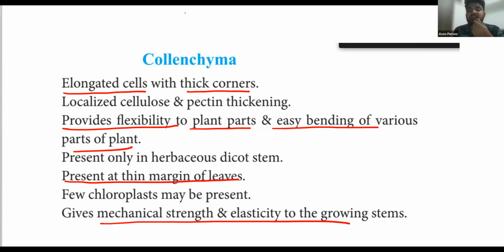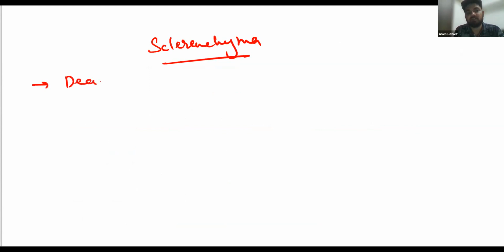This tissue consists of dead cells and provides hardness or mechanical strength to the plant.